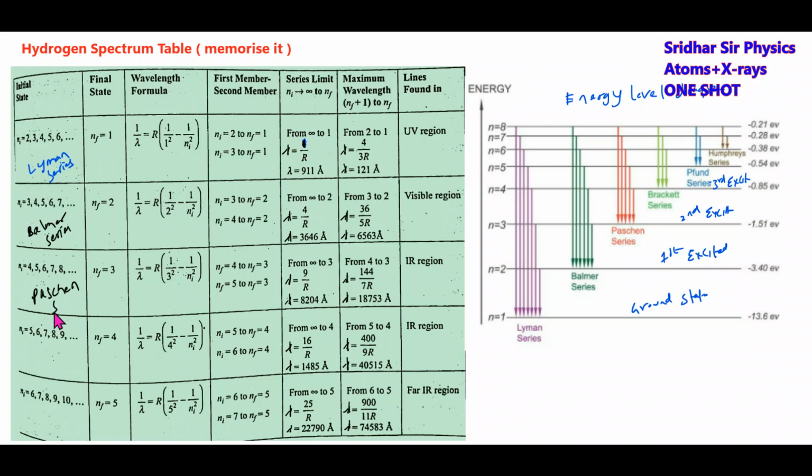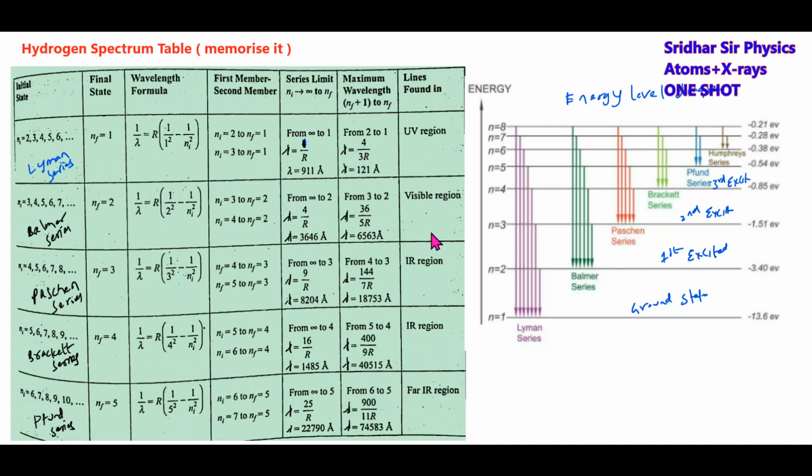Similarly, this will become the Paschen series, and this will be the Brackett series. This will be the Pfund series. Like this we have these regions: Lyman is ultraviolet, Balmer is visible, and infrared will be Paschen, Brackett, and Pfund.